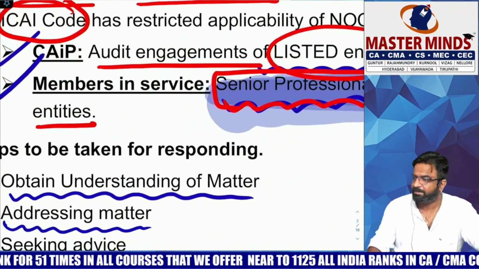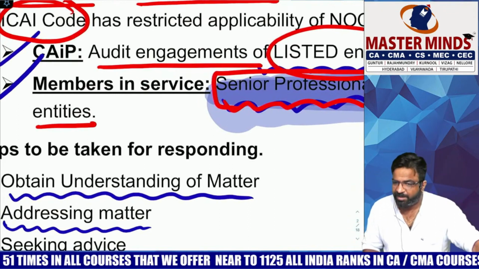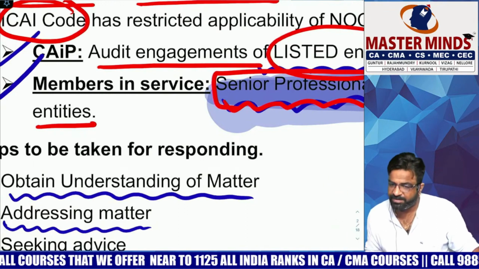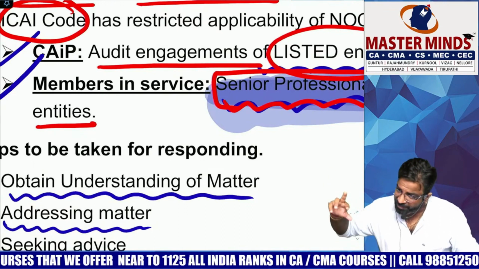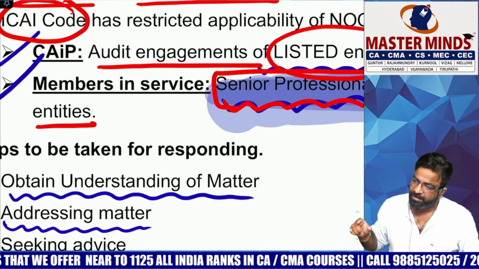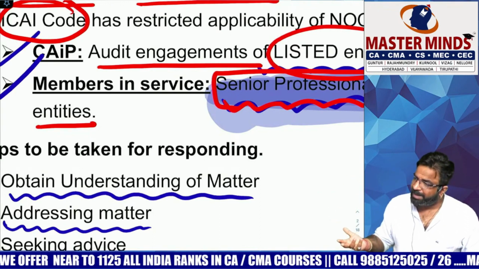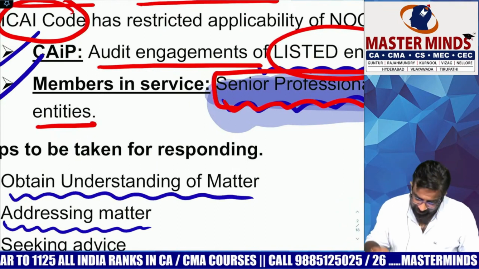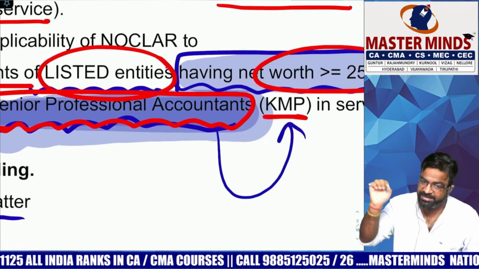Listed entity. Not all companies. So first of all, CA in practice or CA in service of which companies? Listed. CA in practice of listed when? Net worth 250 crores or more. And CA in service of listed when? When you are working as a senior professional accountant in the designation of what?